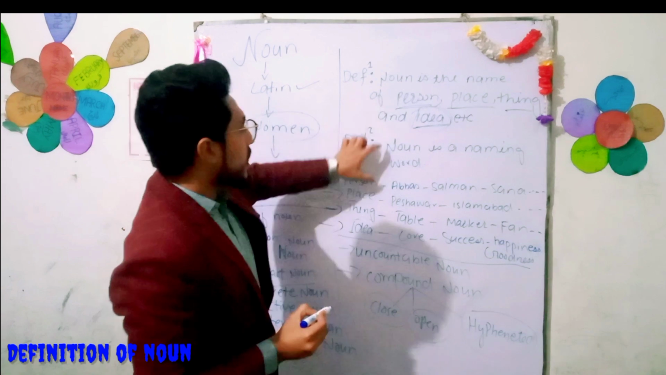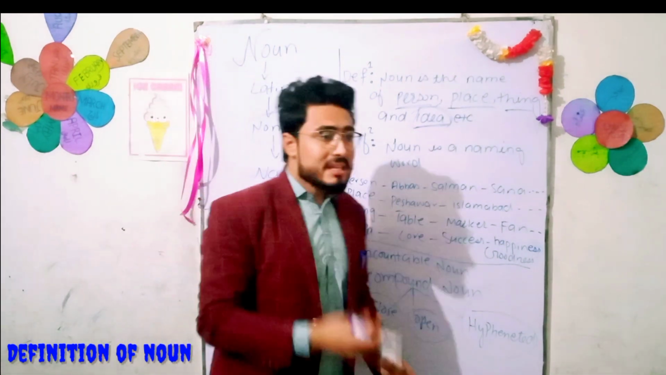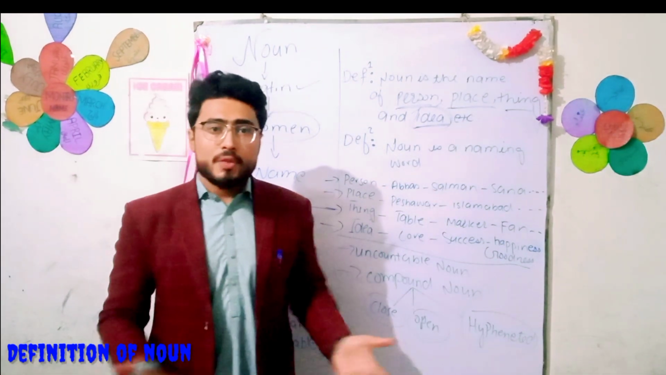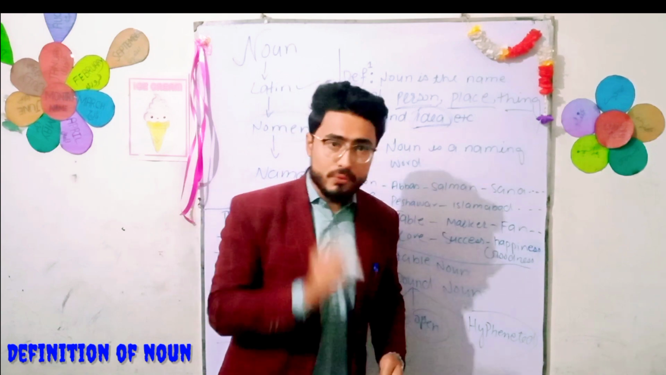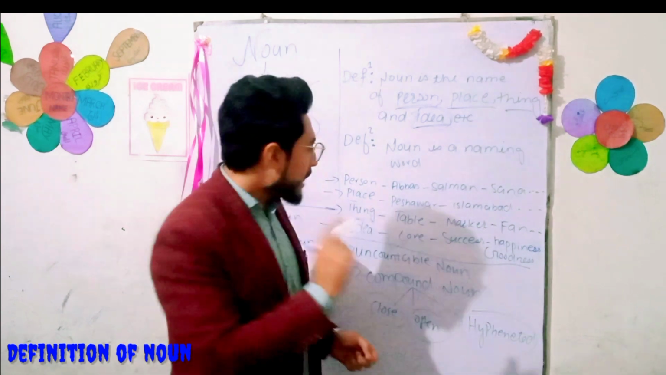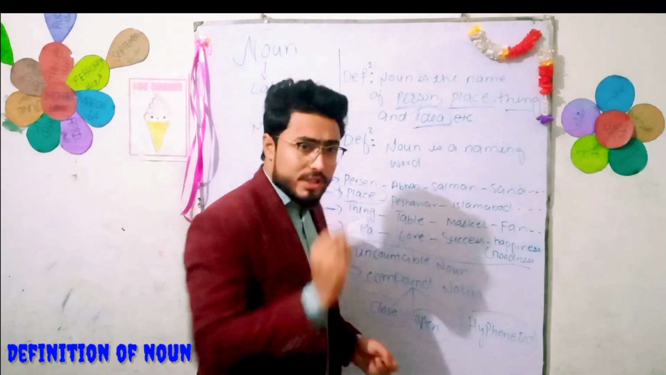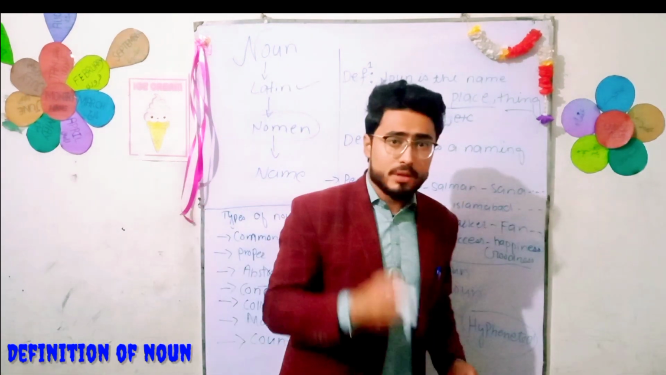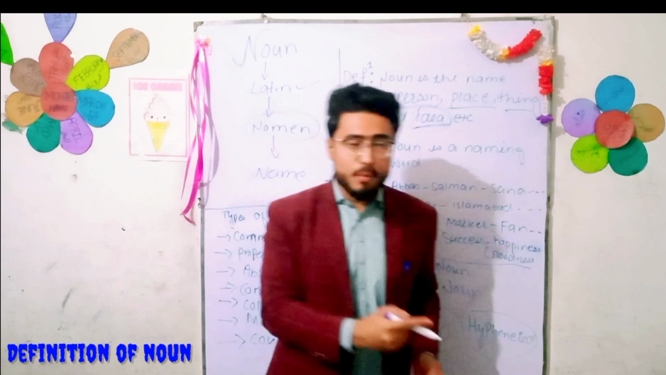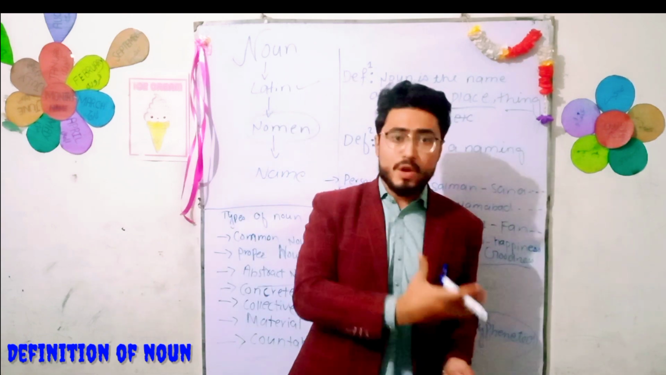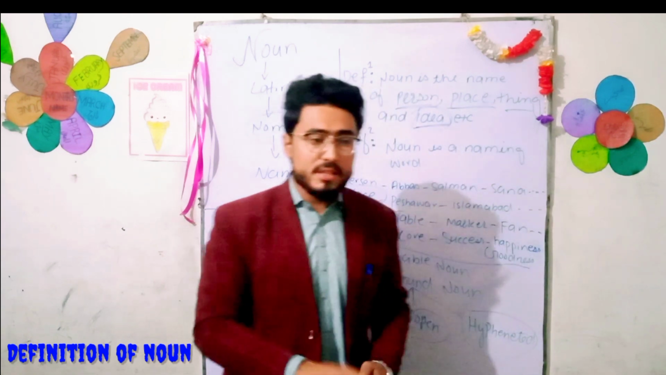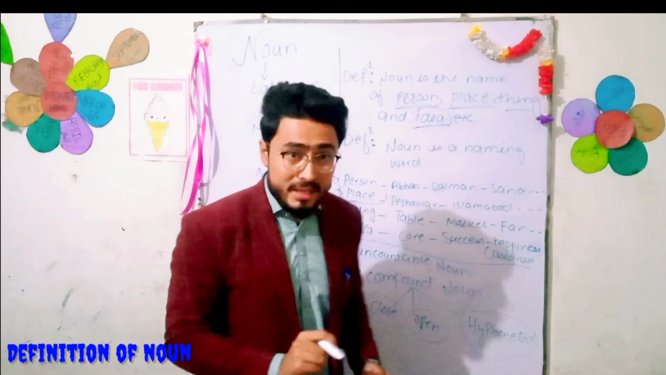What is a person? Persons are like Ali, Ahmad, Sana, Aslam. These are all examples of a person, right? Then we have another one. This is called the place. What is a place? Places are like Peshawar, Islamabad, Mardan, Swabi, Gilgit, New York, Washington DC. These are examples of a place, right?